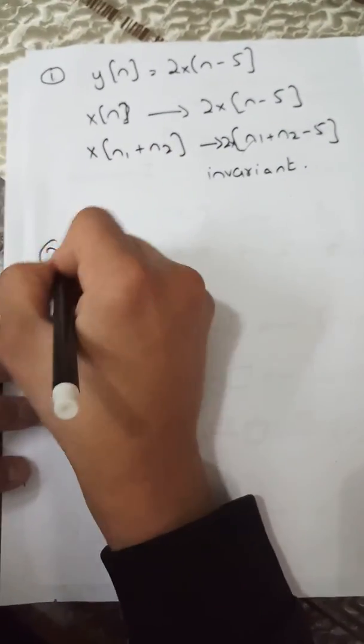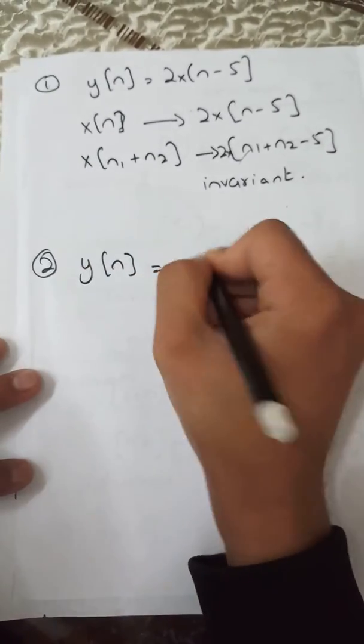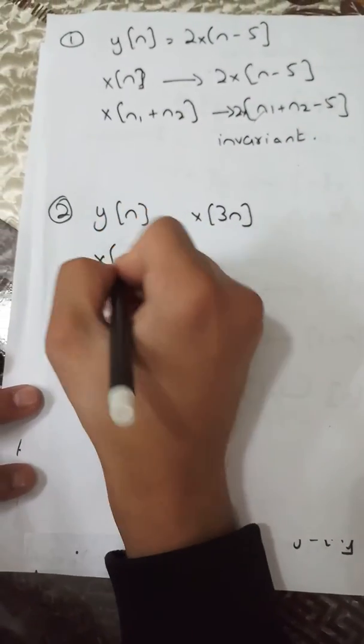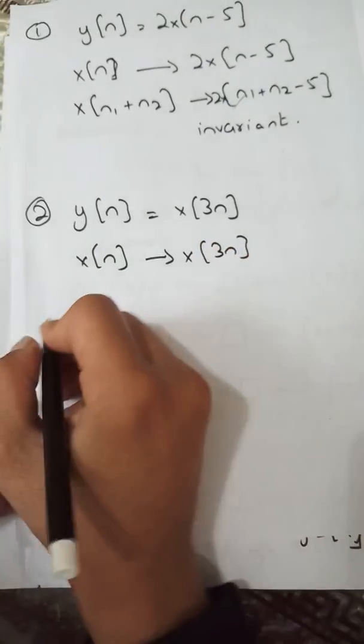Now we will take a second example of a time variant system. This is our x[n], x3[n].